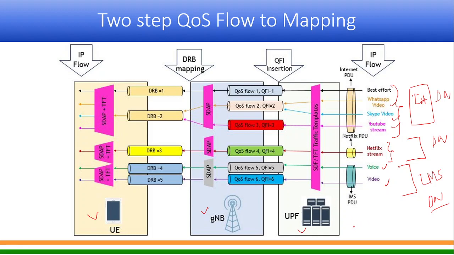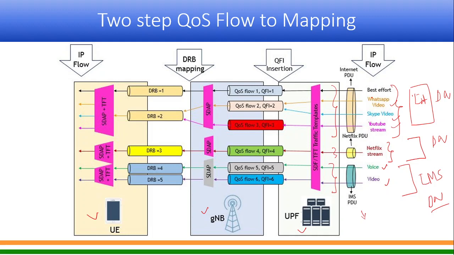So the UPF knows by those filters that yes, it is coming from IMS, it is coming from Netflix, it is internet traffic. Now based on whatever logic it is given, the UPF will mark a particular QFI.